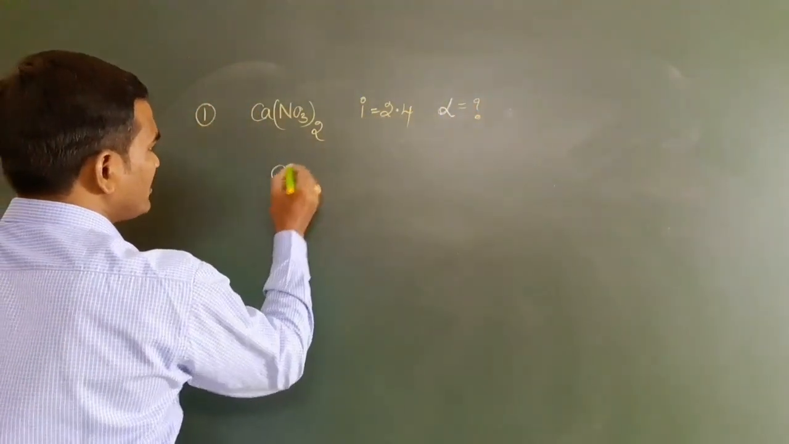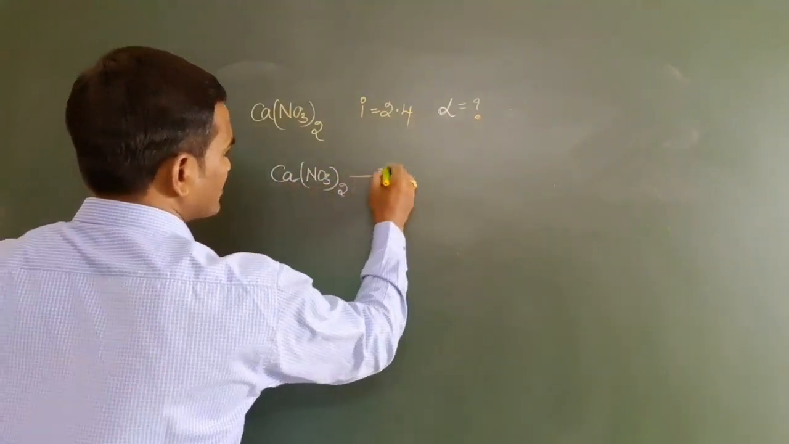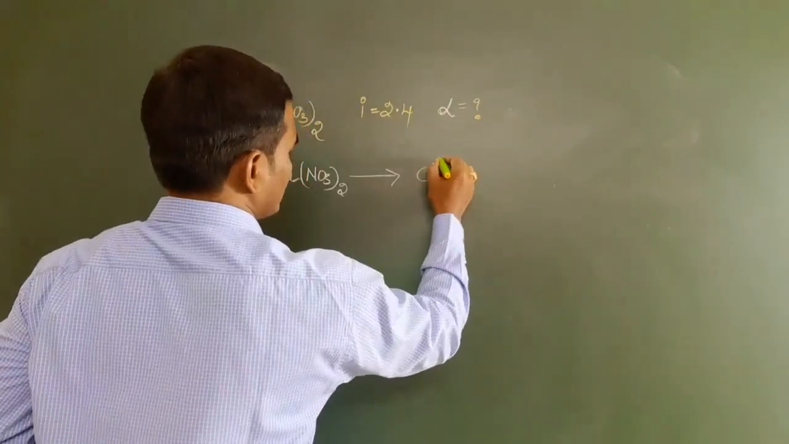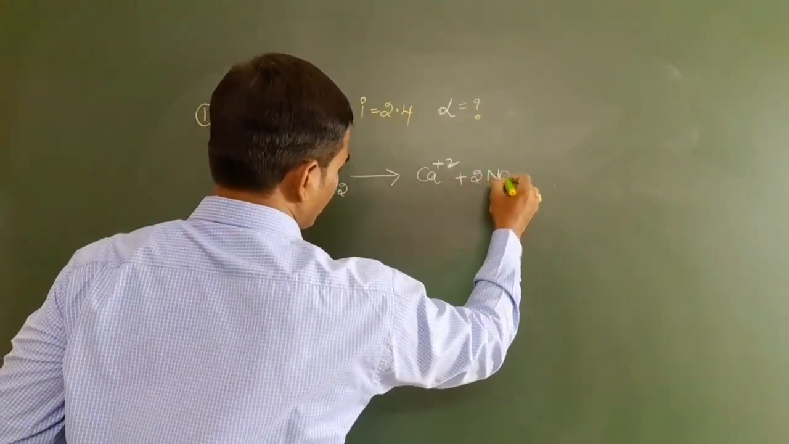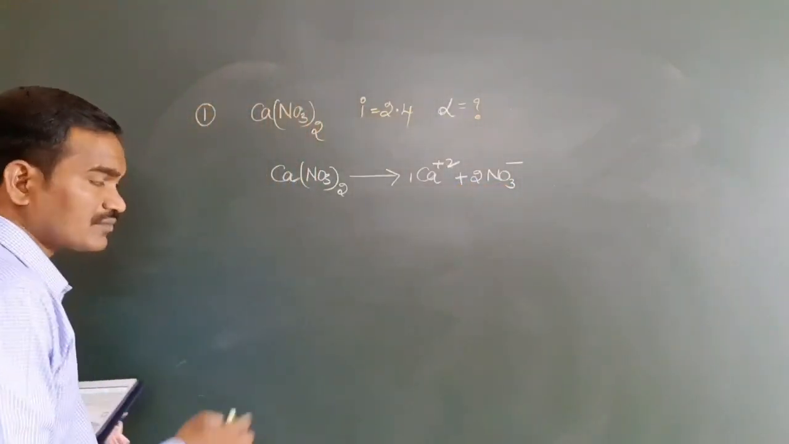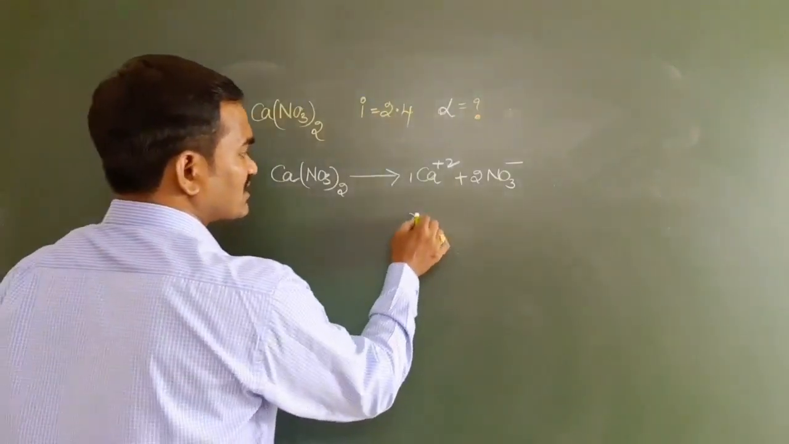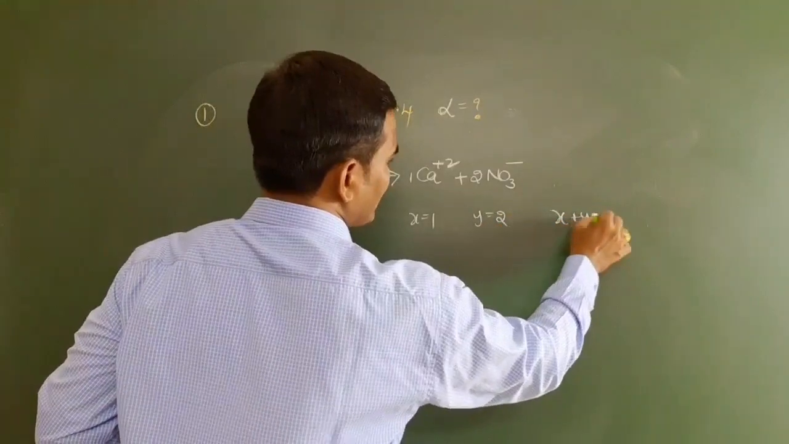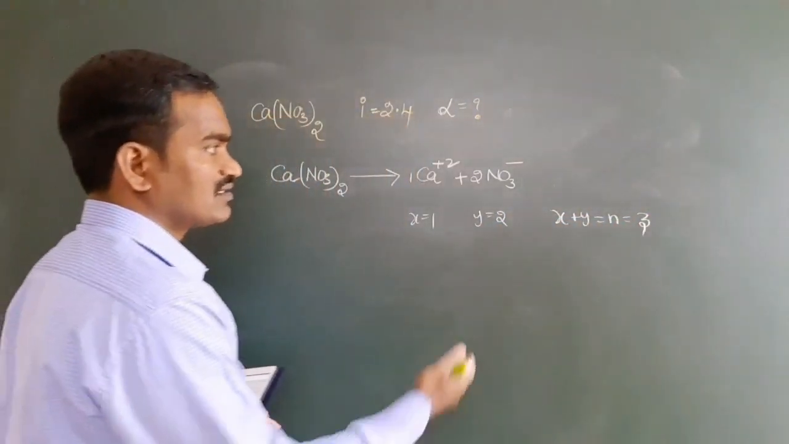So just you take Ca(NO3)2, it got dissociated into Ca2+ plus 2 moles of NO3 minus. Total how many moles are we getting here? 3. The n value is equal to 3, because x is equal to 1, y is equal to 2. You know very well, x plus y is equal to n. That is 3, no?